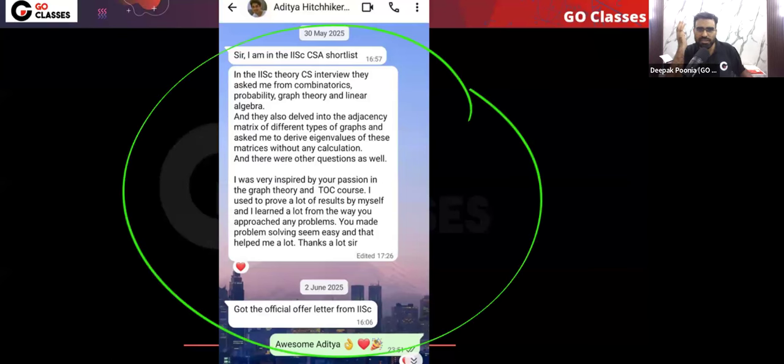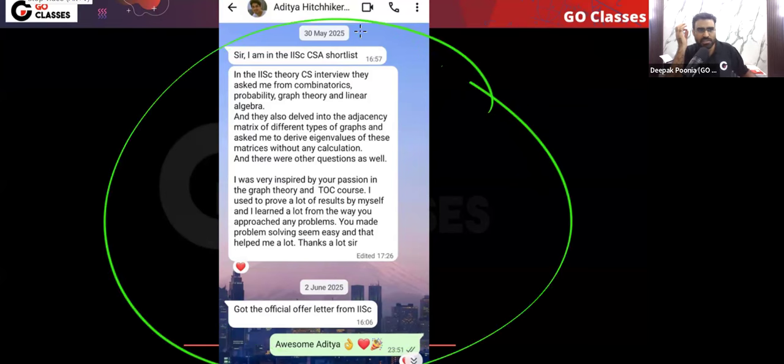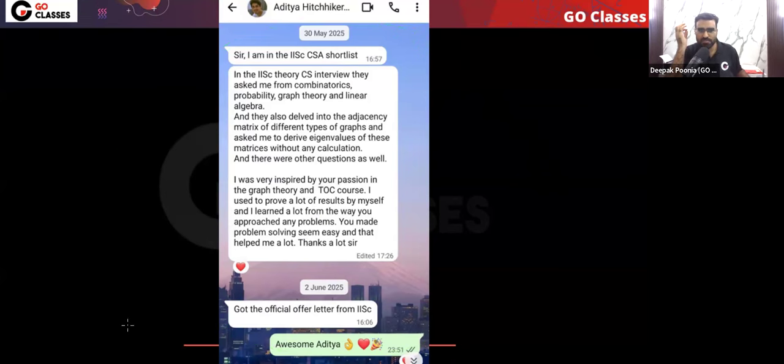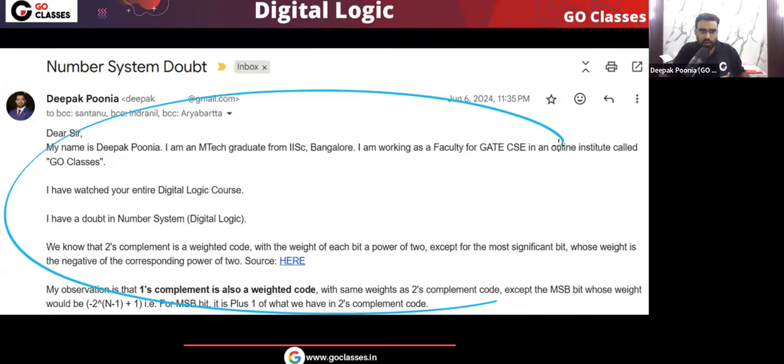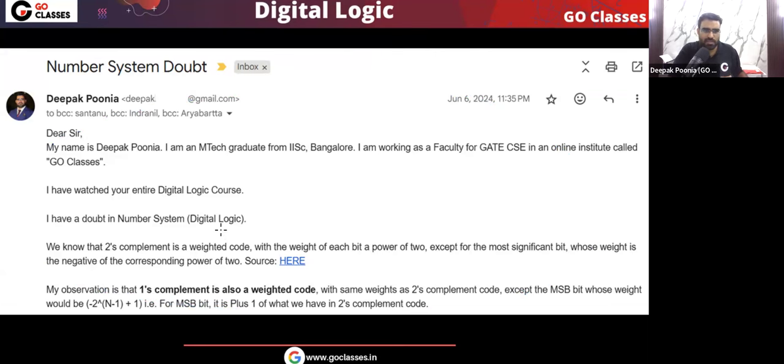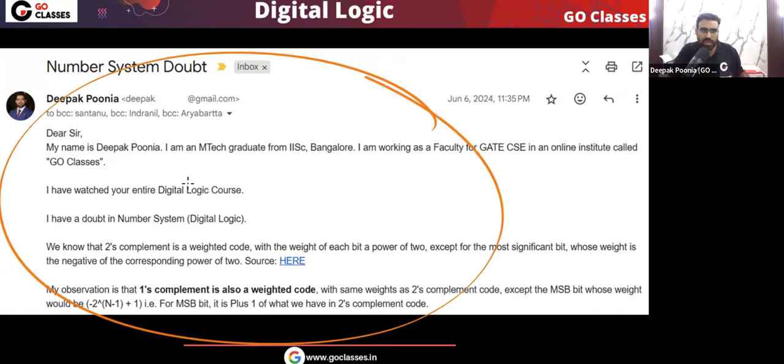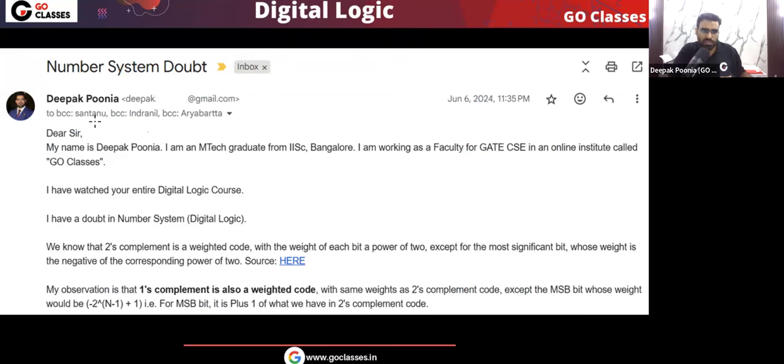Pause the video and read this screenshot. Please do read this screenshot. It will motivate you. Now, as I told you, after Chetan discovered that one's complement is also a weighted code, we sent this information because we wanted to verify it with IIT professors. You can see this mail I sent to many IIT professors, Professor Indranil Sen Gupta, Professor Santanu, and many others.